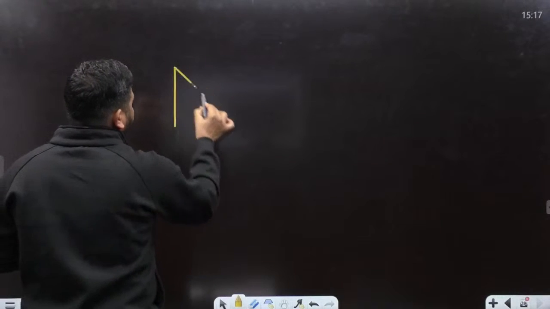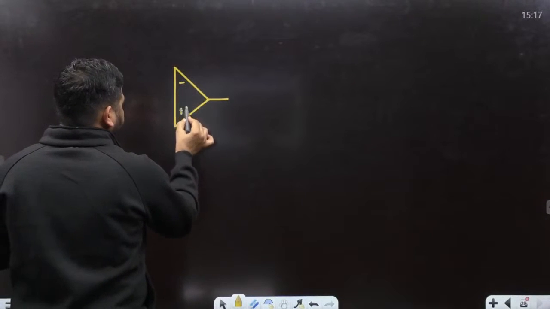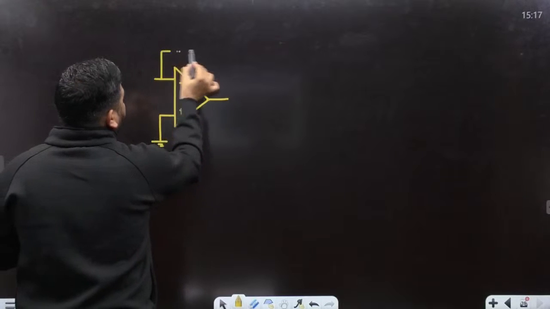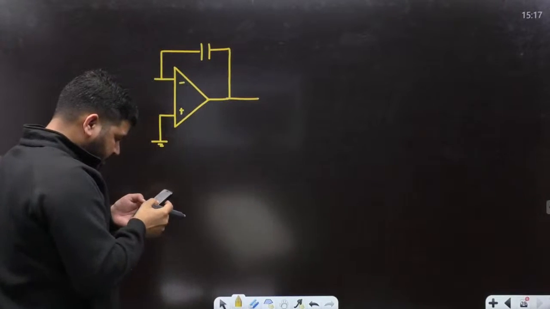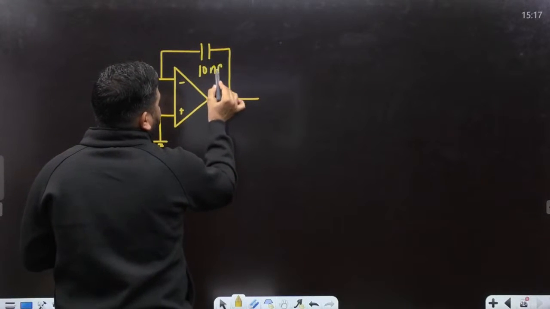So the question is, we have one op amp like this. This is negative, this is positive, and this is grounded. And here we have the capacitor, and the value of the capacitor is 10 nanofarad. Please confirm that.